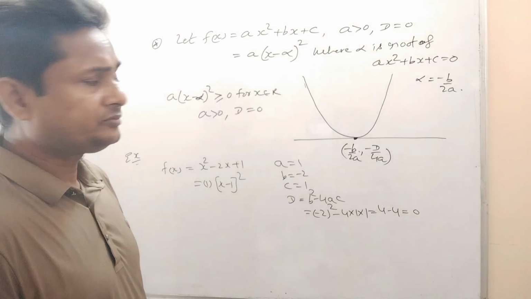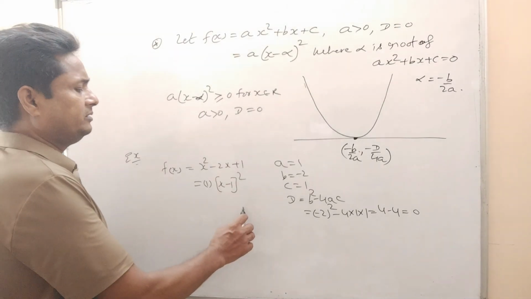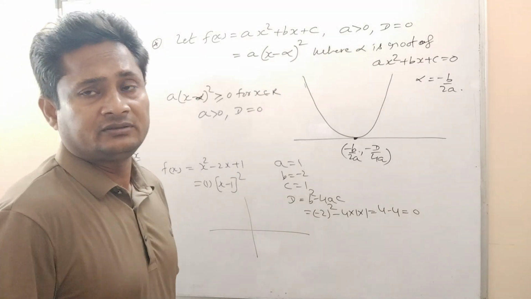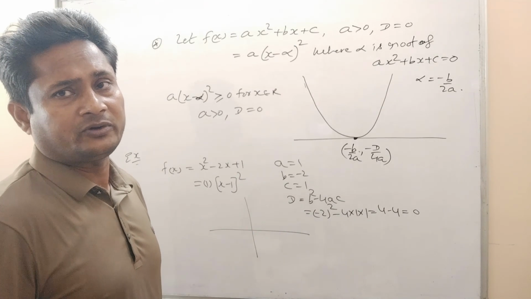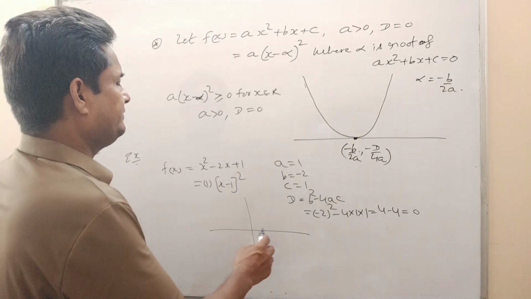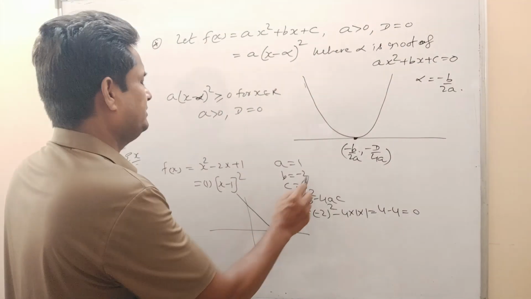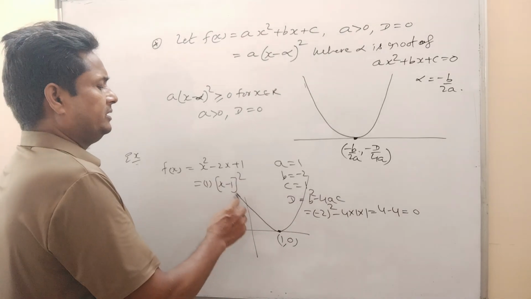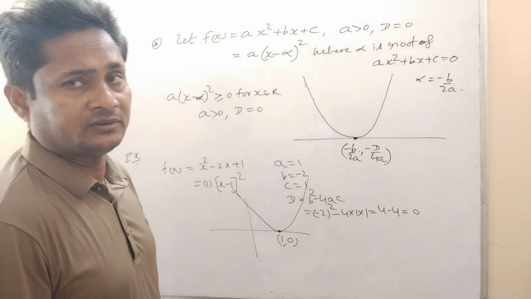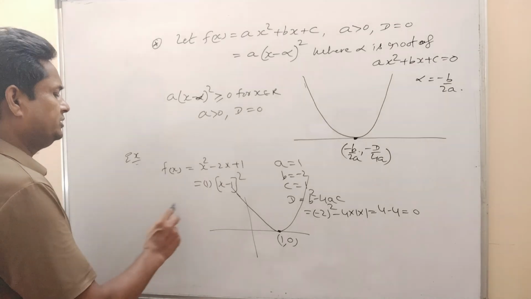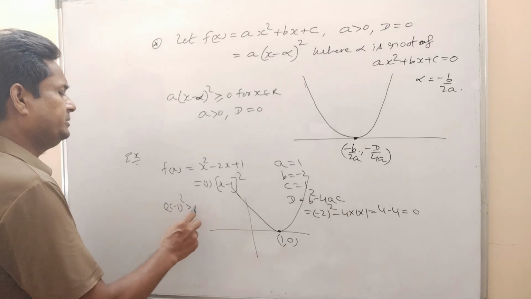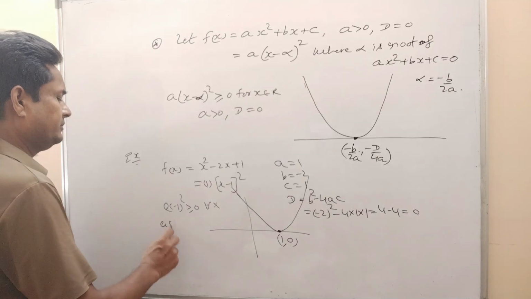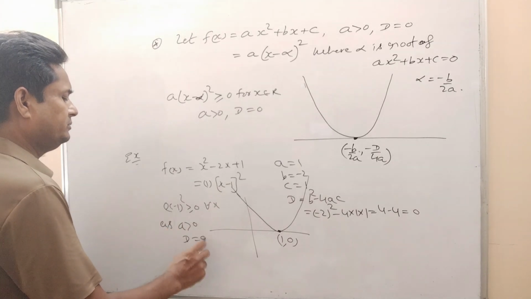This type of expression, its graph will be which type? If you take different values of x and find out the corresponding values of y, the graph will be like this one. This point will be (1, 0), and the graph will be like this one. So this expression is (x minus 1) whole square. This will be always greater than or equal to 0 for all x, as a is positive and D is equal to 0.